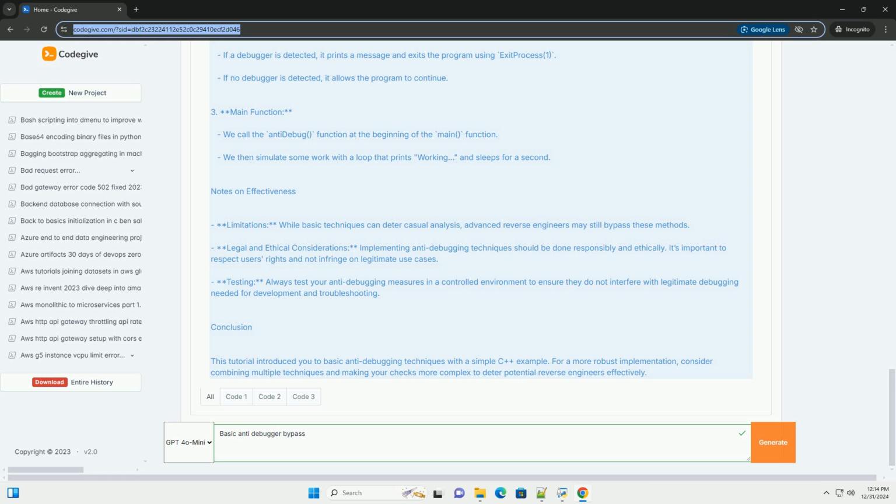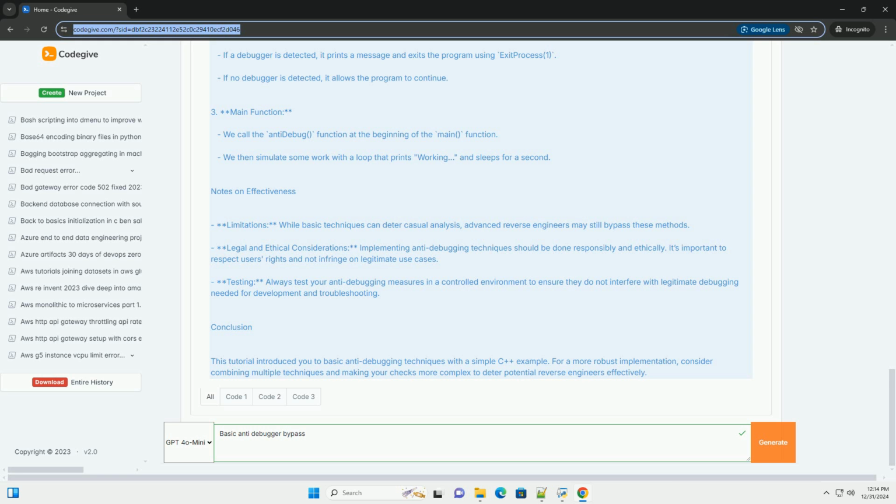3. Main function. We call the antiDebug function at the beginning of the main function. We then simulate some work with a loop that prints "Working" and sleeps for a second. Notes on effectiveness. Limitations. While basic techniques can deter casual analysis, advanced reverse engineers may still bypass these methods.